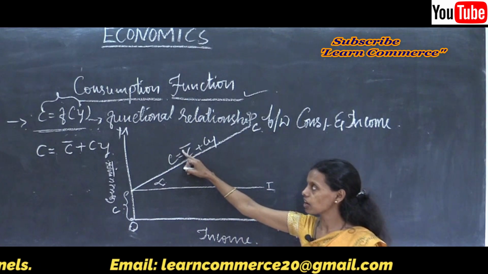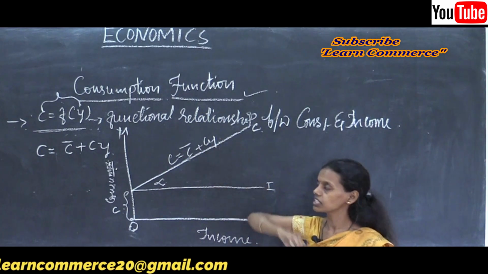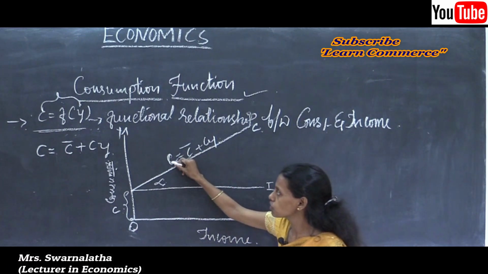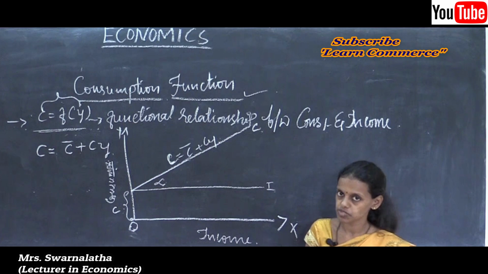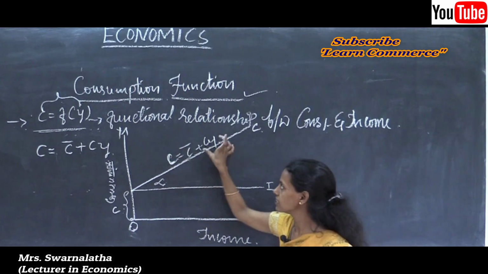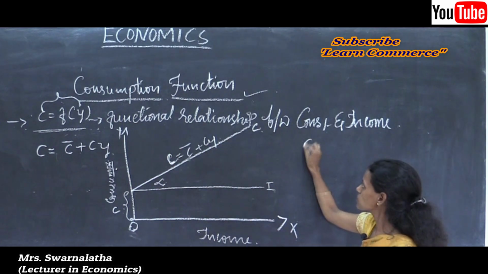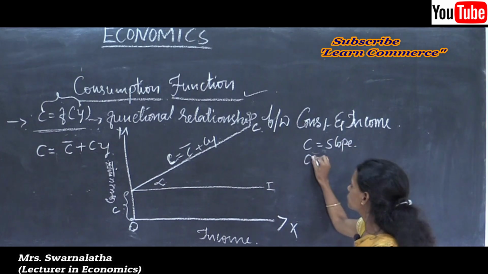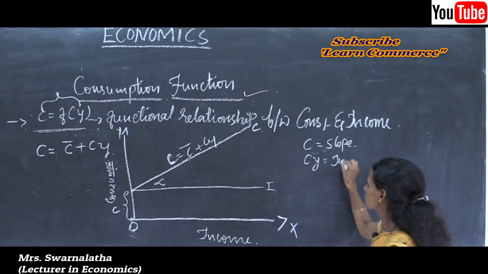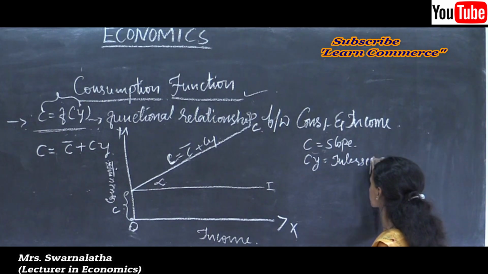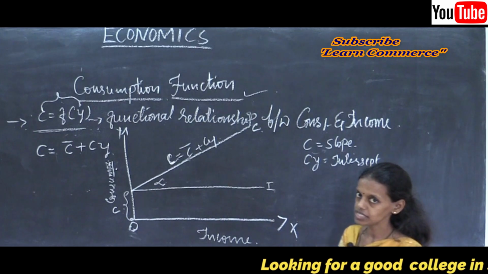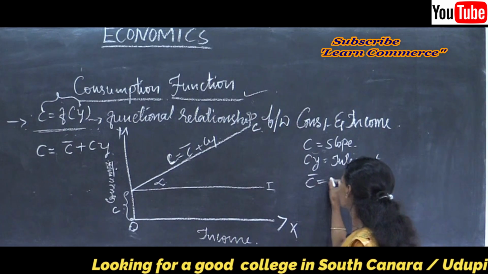C bar is autonomous consumption, cY is the induced consumption. c is the slope, and C bar is the intercept, the autonomous consumption.